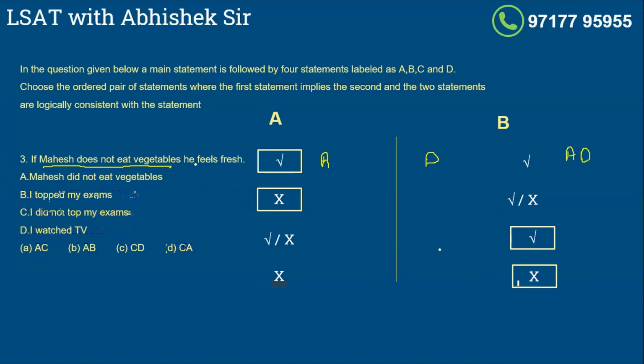The second answer is effect did not happen, which means Mahesh did not feel fresh, which is B. So cause would not happen. Cause was Mahesh does not eat vegetables. So Mahesh does not eat vegetables did not happen, which means Mahesh ate vegetables, that is C. So the other answer is BC. So the two correct answers were AD and BC. So this is the correct answer. I'm sure you got the gist of it, right?